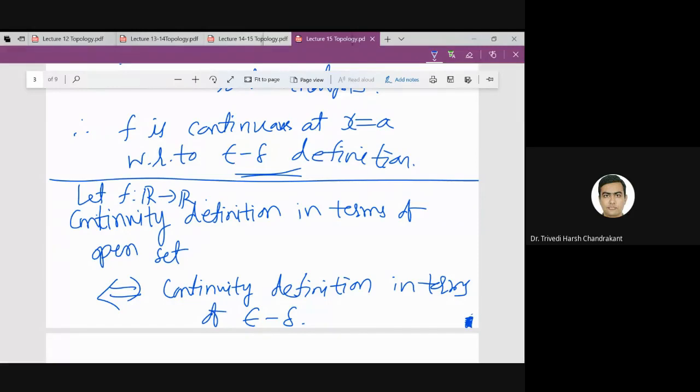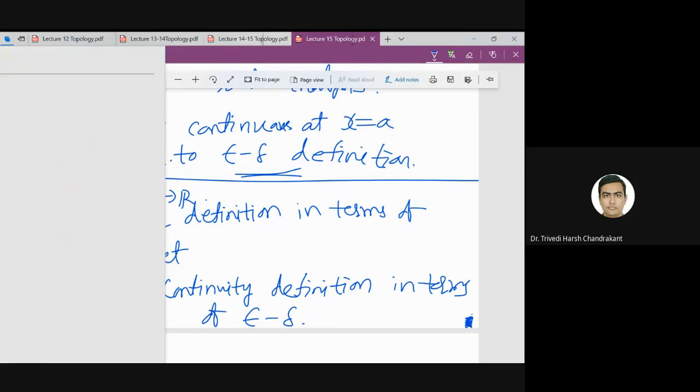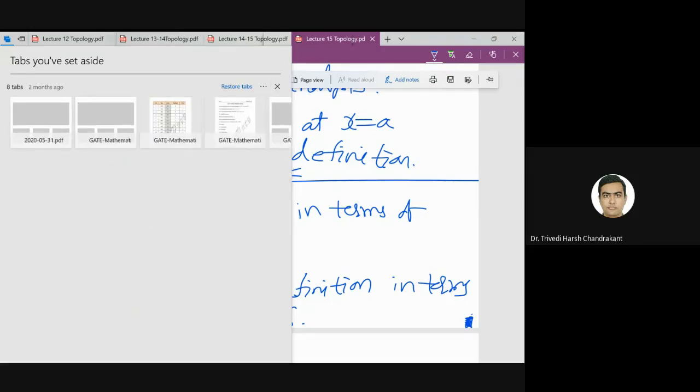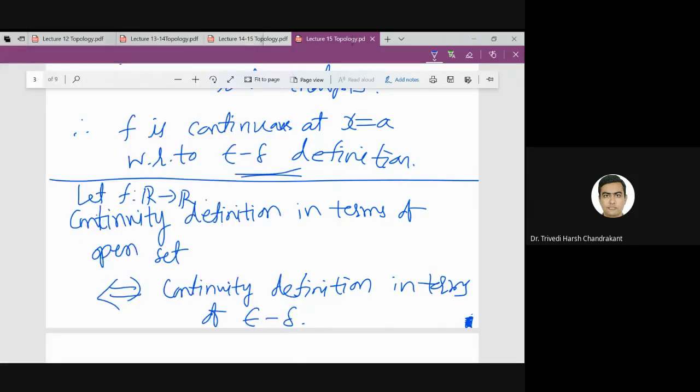So I hope you may have seen that in your course of analysis 1 because it is given in Rudin's book also, right? So this is the motivation why we are considering the definition in terms of open sets.